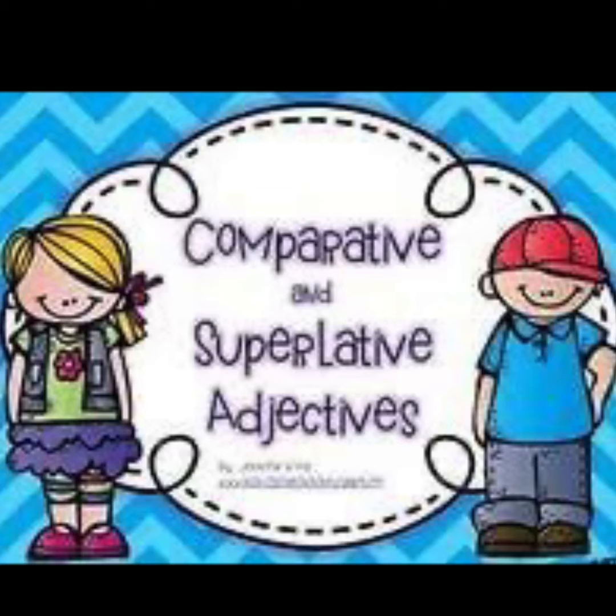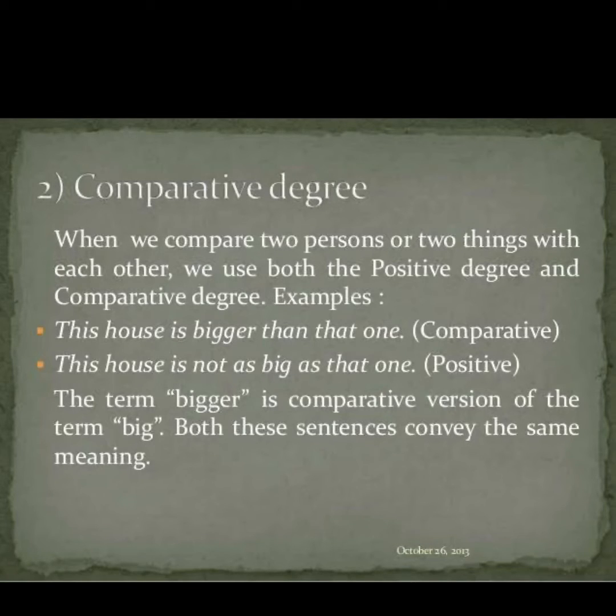Next, let's see comparative and superlative adjectives. The comparative degree of an adjective is used to compare two persons or things with each other. For example, this house is bigger than that one. Bigger is an adjective which is used to compare this house with that house.